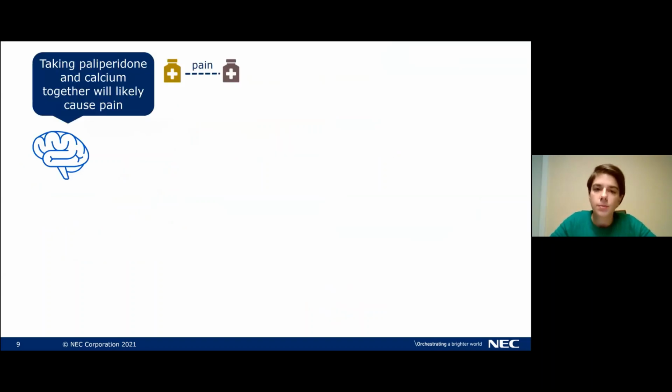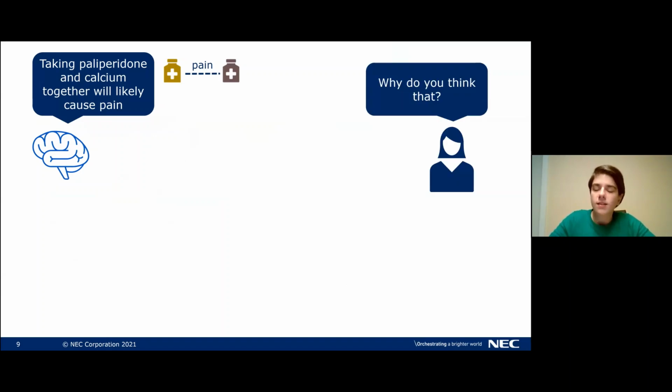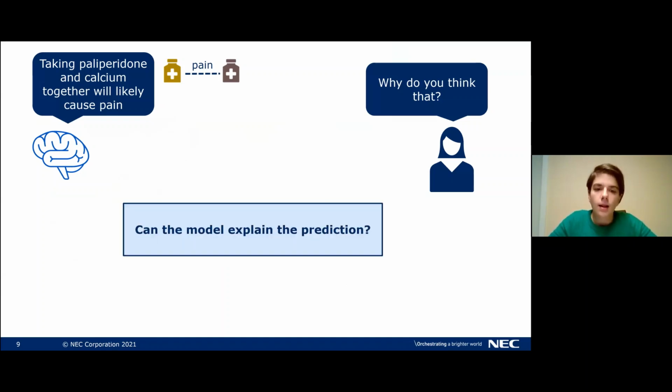Now, if we give this prediction to a human user, they will naturally ask, why does the model think that? Why does it make this prediction? Why is pain the likeliest outcome of taking those two drugs? So can the model explain such a prediction? And to answer this question, it largely depends on what model was used to make the prediction in the first place.